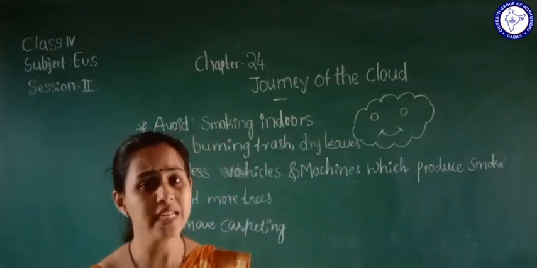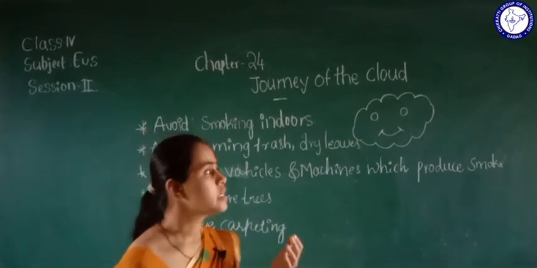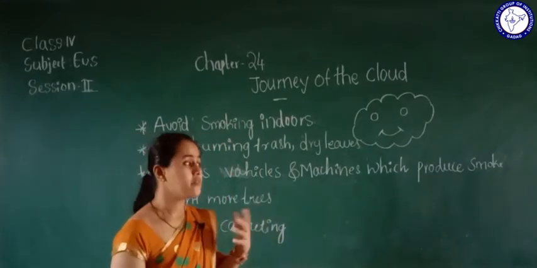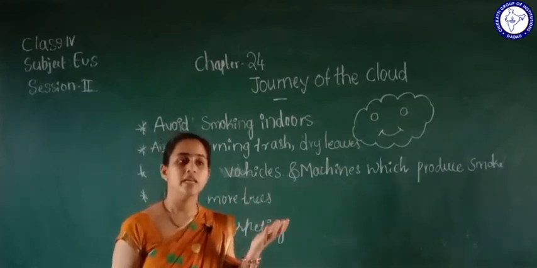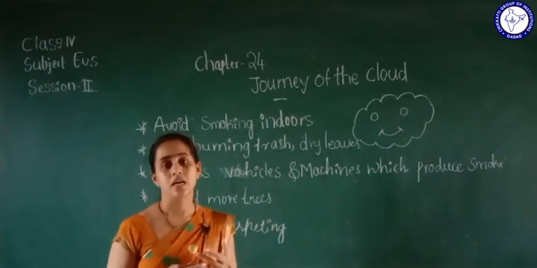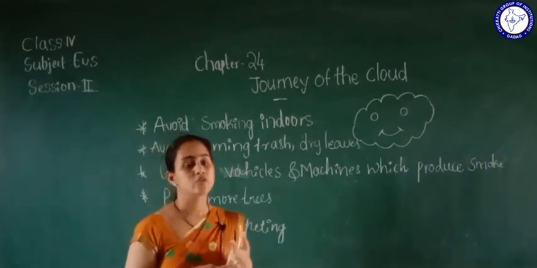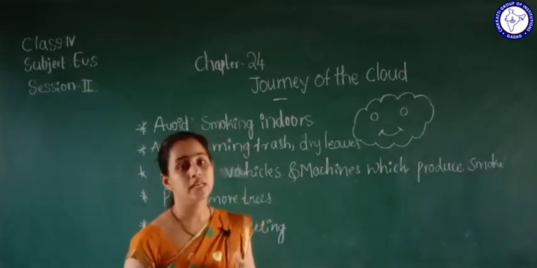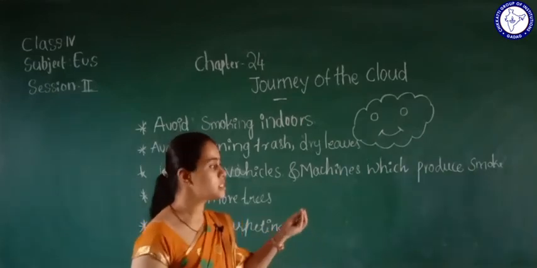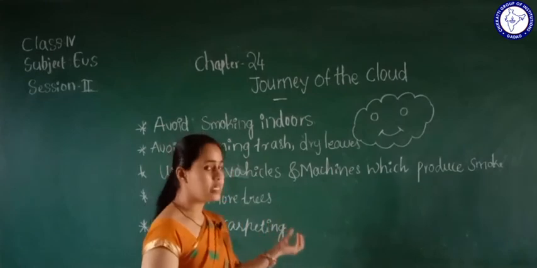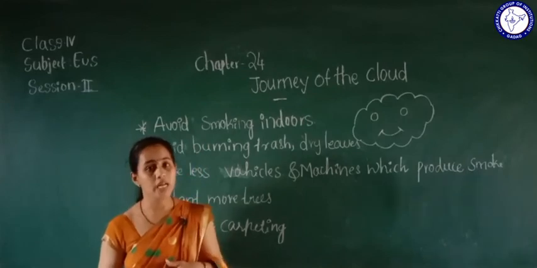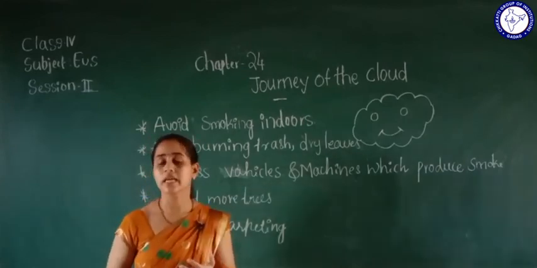So this is all about today's class, where you learn about the journey of the cloud. From where it takes a journey and how it saw many hills, plains, mountains, rivers, deserts. How it comes to a valley, and how the air, water and soil get polluted.